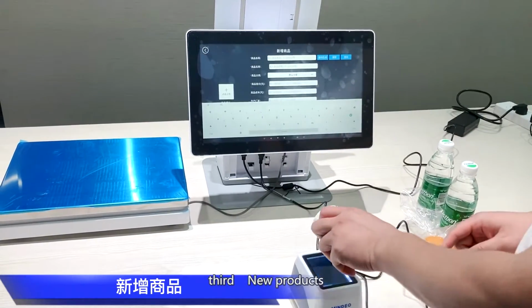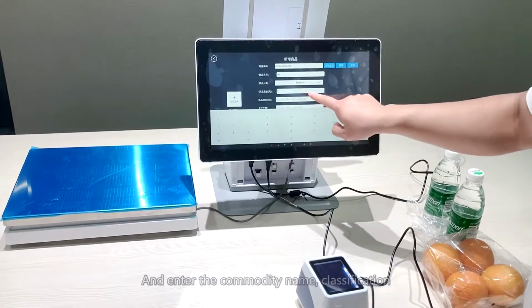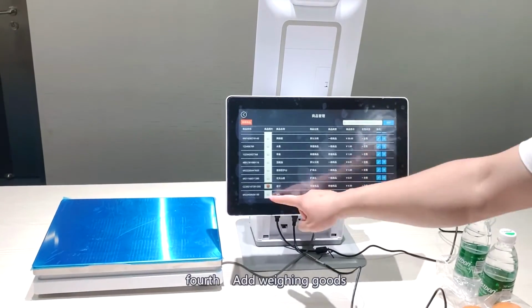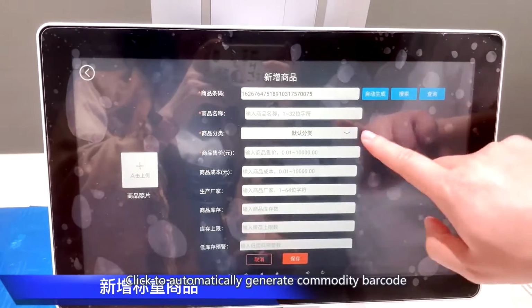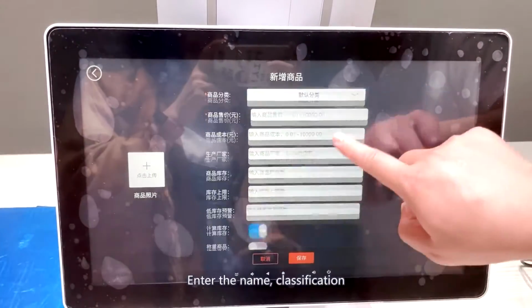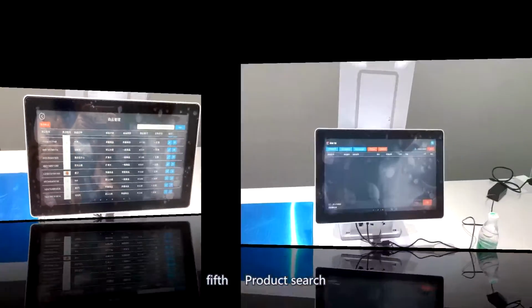Third, new products. Scan the code to enter the commodity barcode and enter the commodity name. Classification. Fourth, add weighing goods. Click to automatically generate commodity barcode. Enter the name. Classification. Fifth, product search.